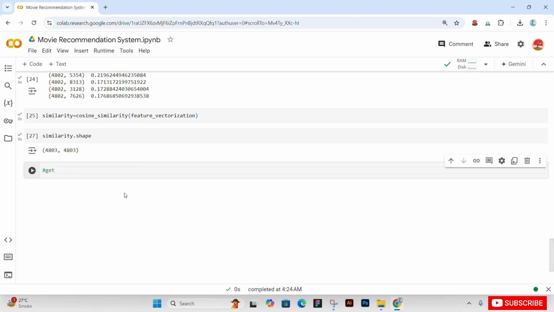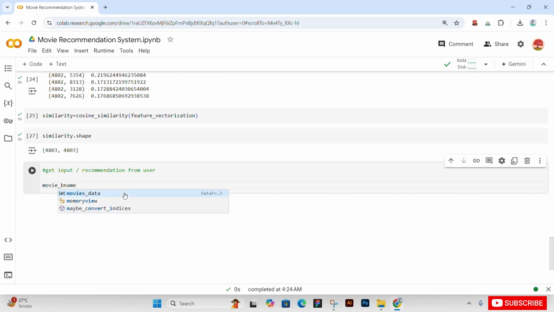So now we will input our name. Basically we will give any movie name to our recommendation system and we will predict our movie through it. So movie underscore name, input, enter the movie.